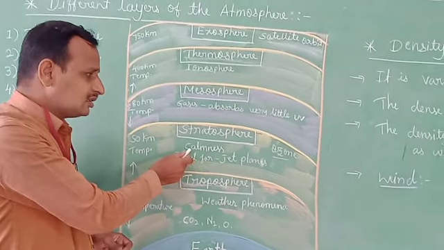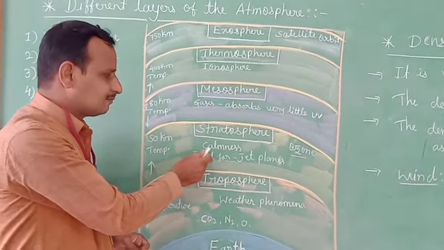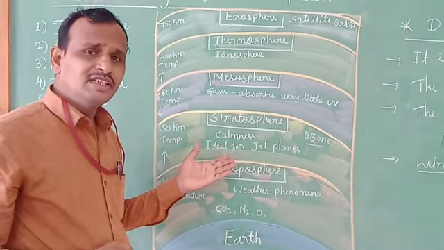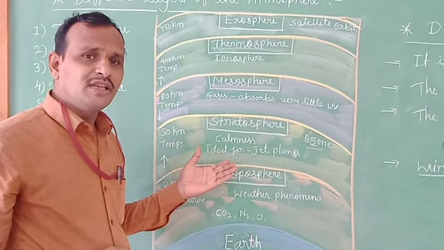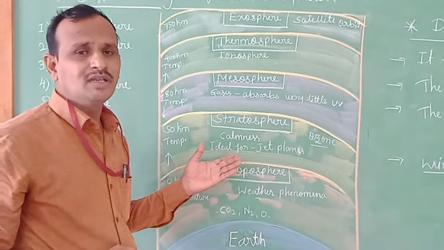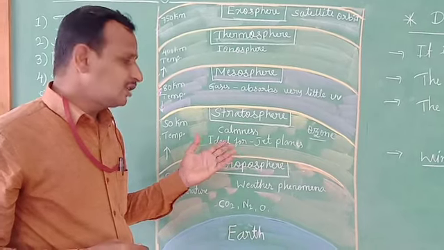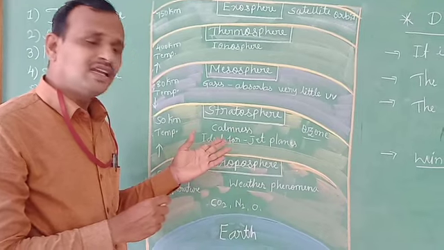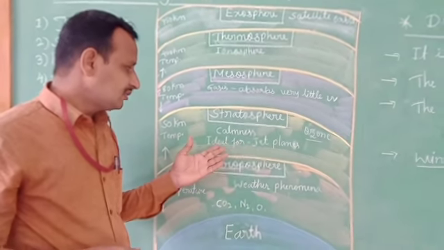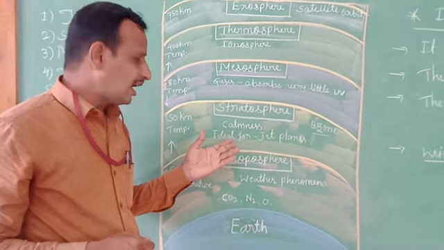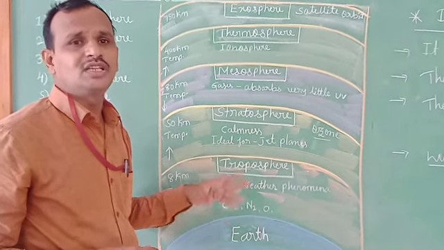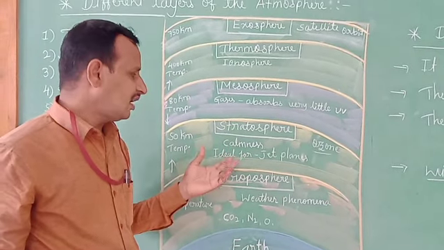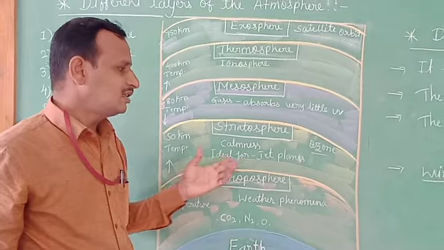And this layer is a calm layer. Calmness means the condition of being free from disturbance. That means here there is no weather and no disturbance. That's why it is called calm. It is an ideal layer for jet planes. It is a very suitable layer for jet planes.